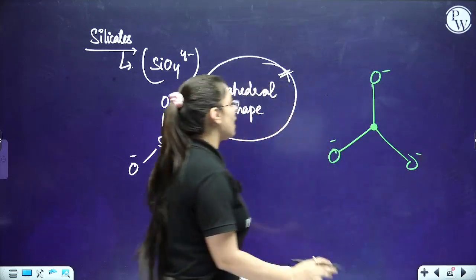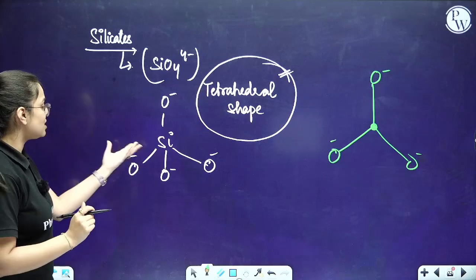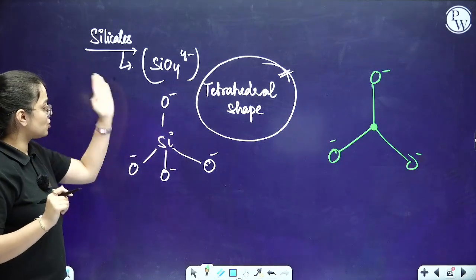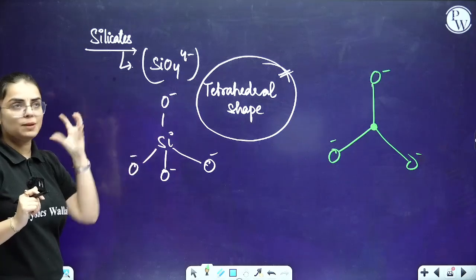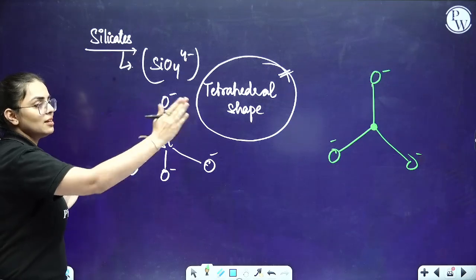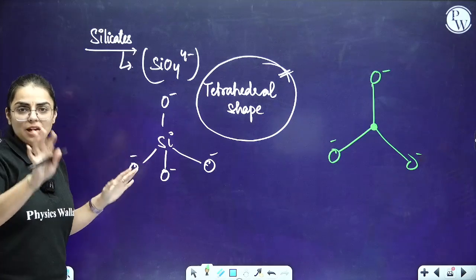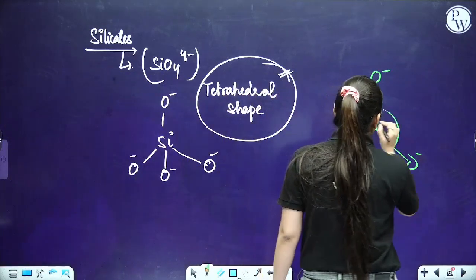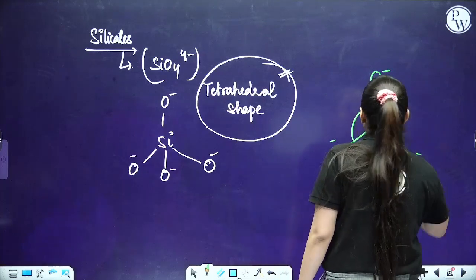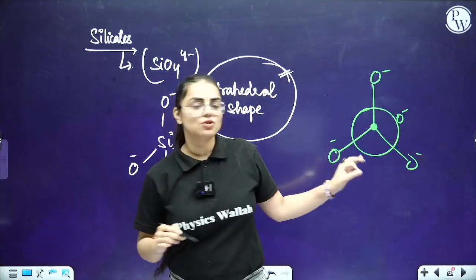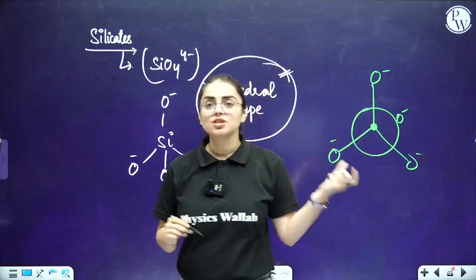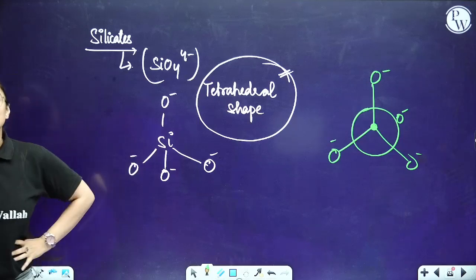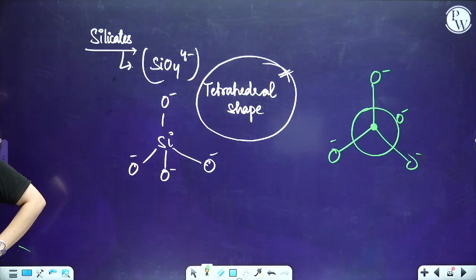In the 3D structure, silicon is present at the center, represented as a circle, connected with three oxygens: one in front, one at the top, and one on the right-hand side in the plane position. One is present at the back, represented as a circle over here. This is also an oxygen, O negative again. All of these oxygens carry a negative charge. This is one more representation for silicates. Take a minute and draw this structure as well.